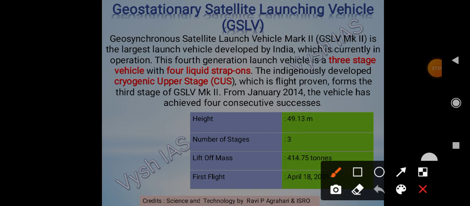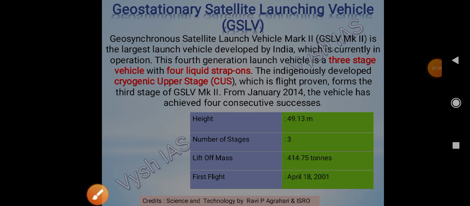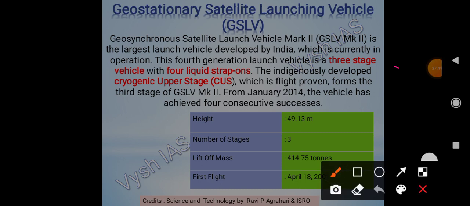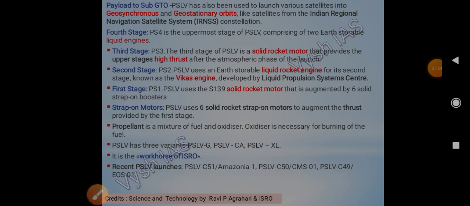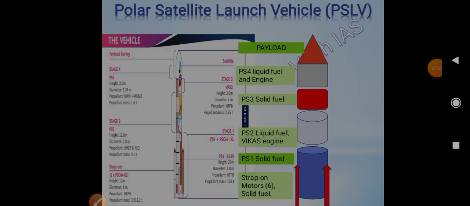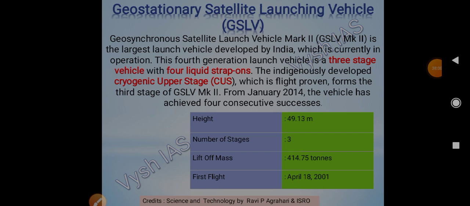Geosynchronous Satellite Launch Vehicle Mark 2, GSLV Mark 2 we are talking about, is the largest launch vehicle developed by India which is currently in operation. This is a 4th generation vehicle, and it is 3 stage. And it has 4 liquid strap-ons. Earlier we saw 6 solid strap-on motors. Now we have 4 liquid strap-ons, which are called boosters also.